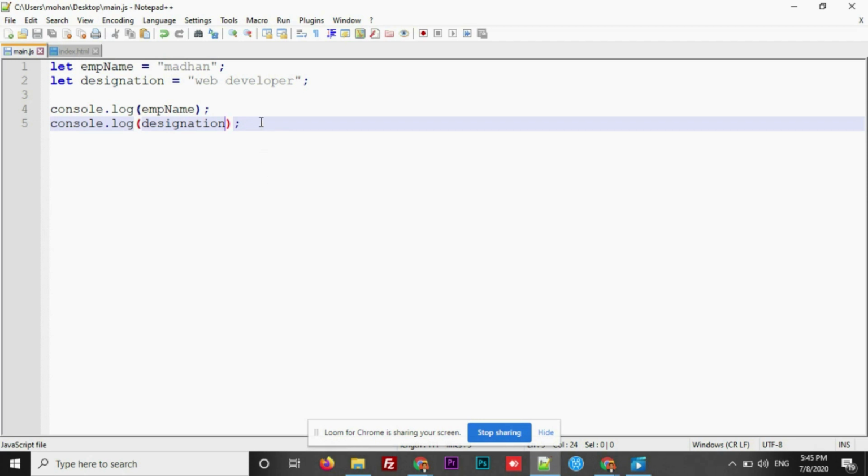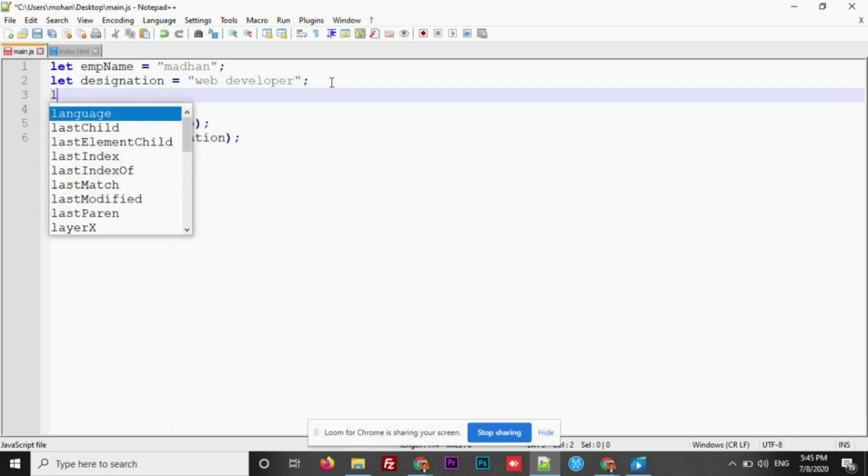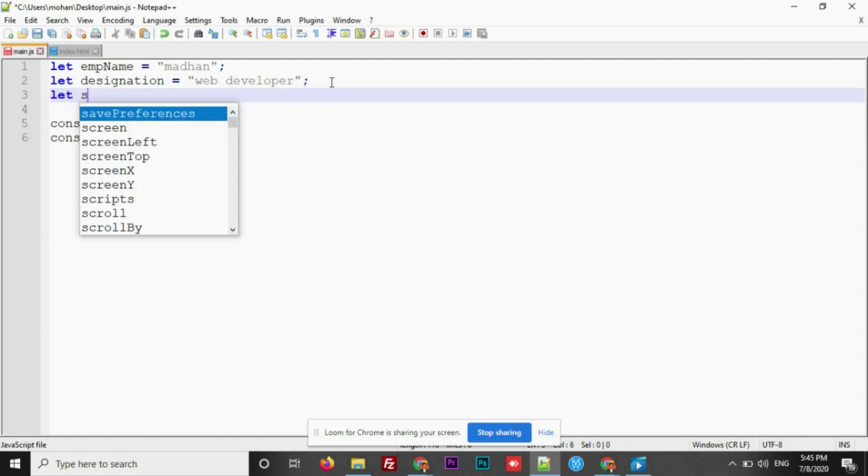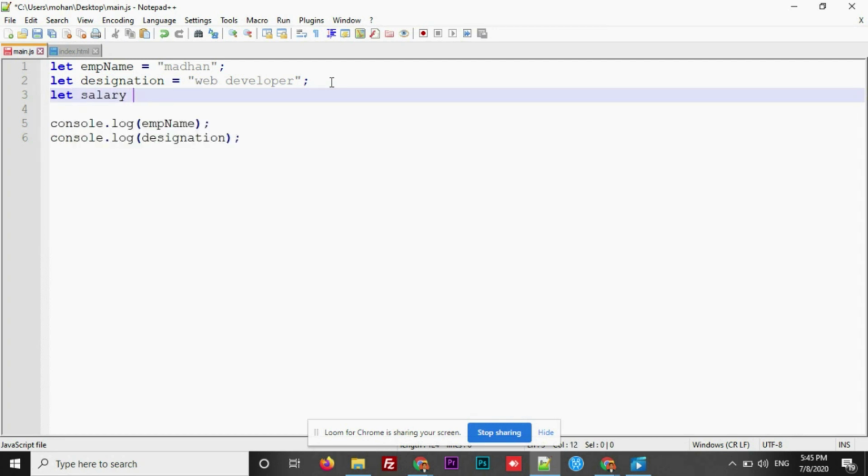Okay, fine. So far I just assigned strings. What if I want to assign a number? Let salary equals, let's say, 90,000. Now there is a difference here. Whenever you are adding a number, you should not wrap it inside the quotes. Only a string should be wrapped inside the quotations. Don't wrap a number inside the quotes.